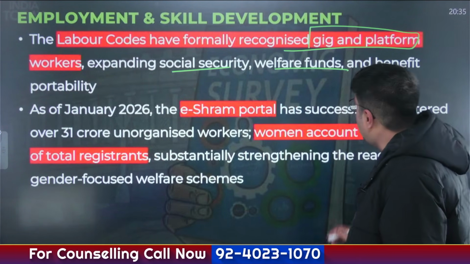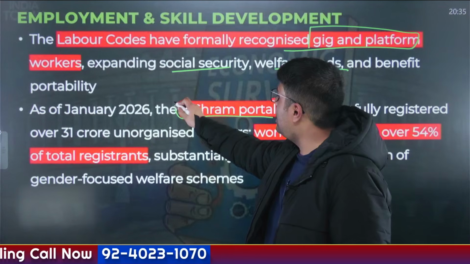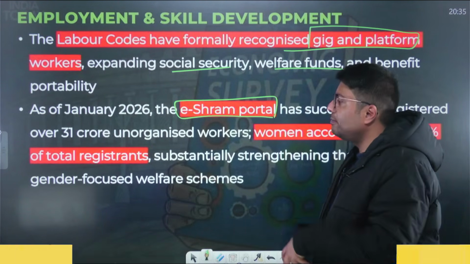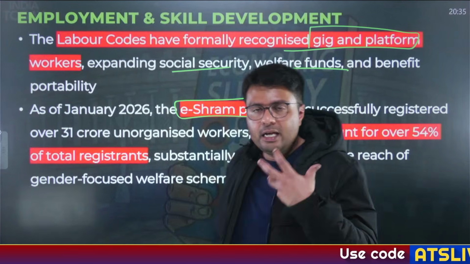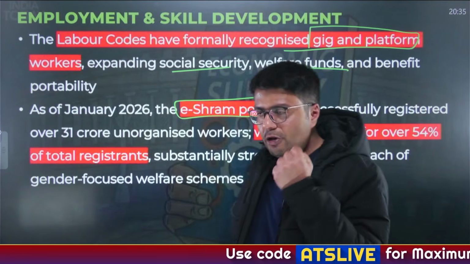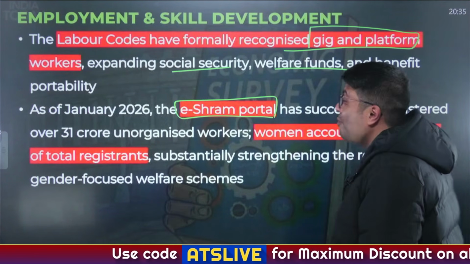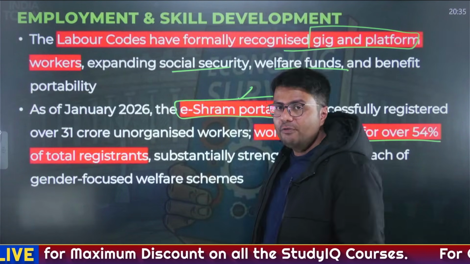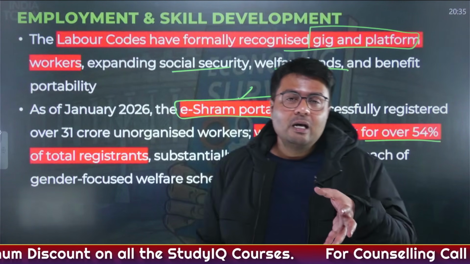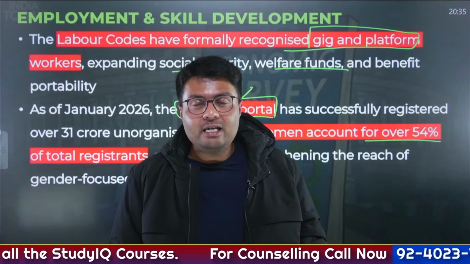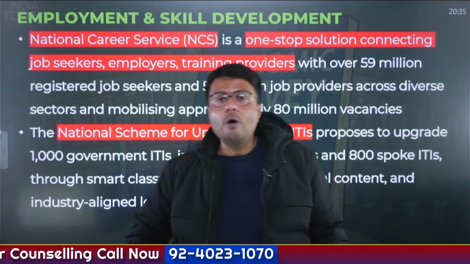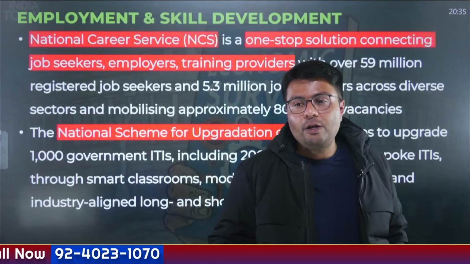Similarly, for informal workers, the government has started an e-Shram portal where they can register themselves, and by registering themselves, they can get jobs linked to various platforms. Now, you'll be surprised to know women account for more than 50% of total registrants in the e-Shram portal, which shows that women are majorly in the unregulated, unorganized sector, and government is making an effort to bring them into the formal sector.